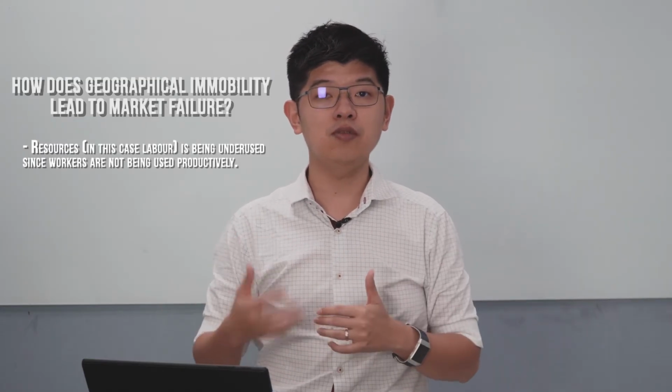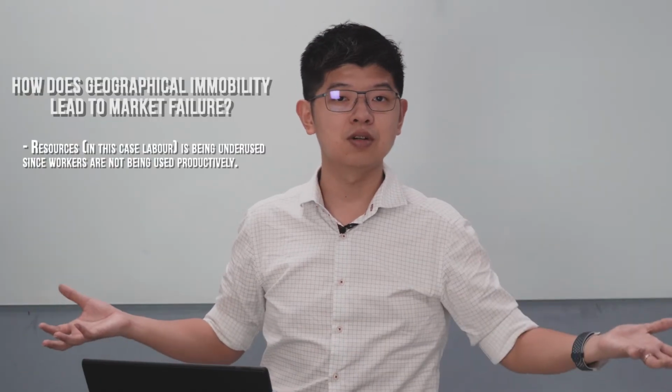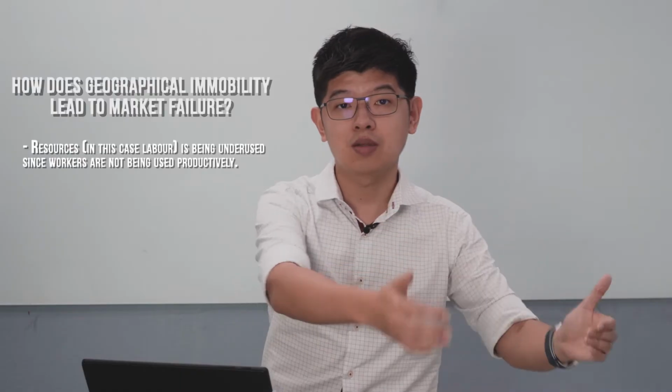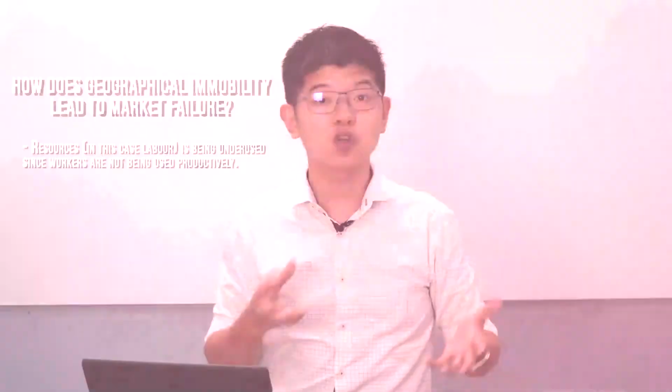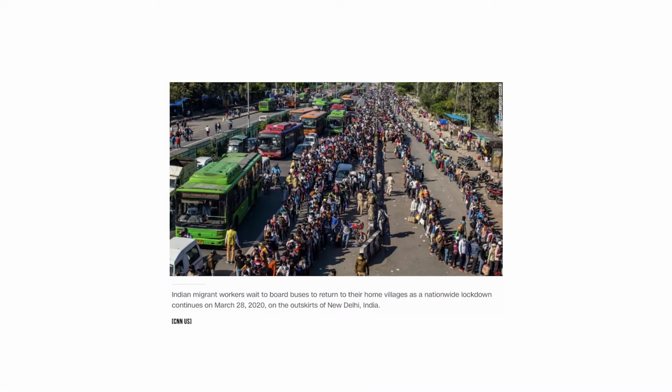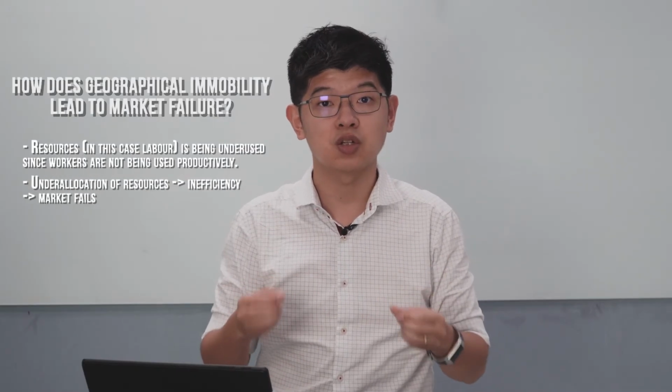So let's say the travel time it takes to travel from the rural village to the city area is 3 hours. So you take 3 hours to the city and 3 hours back. That's 6 hours. So it makes it a very impossible kind of travel. So someone staying in the rural area can't exactly snap up this job opportunity in the city area. So that's where we say that there is geographical immobility, and that is how it leads to market failure, because there is now an inefficient allocation of resources.